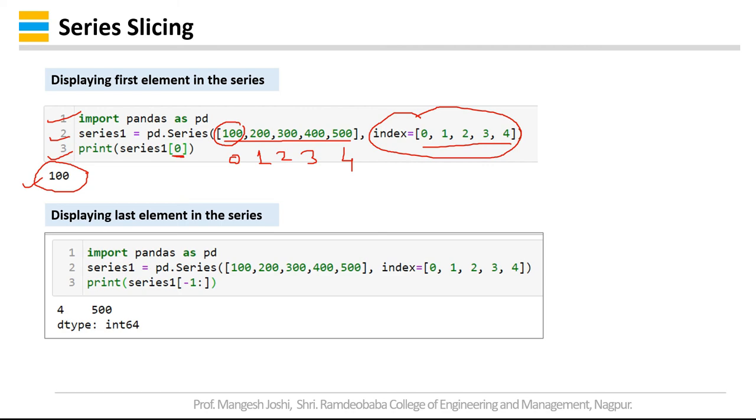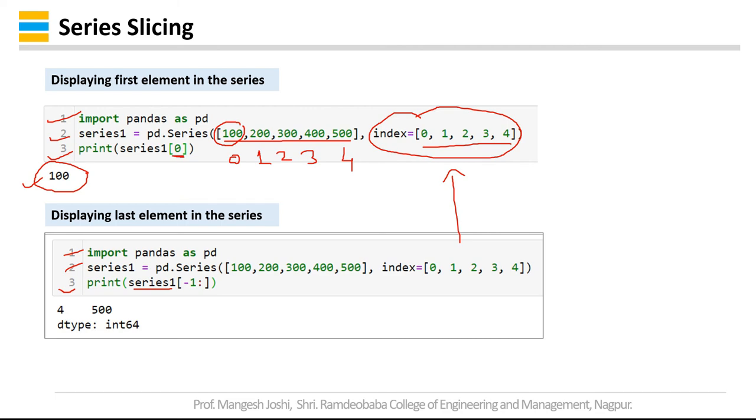Similarly, if you want to display the last element in the series, you have to import pandas as pd, series1 is equal to the same series we have created, and then print series1 of -1 and then colon.